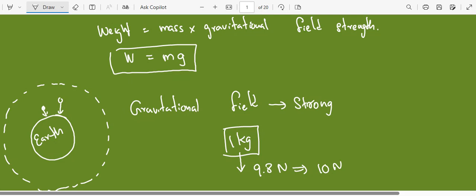If you take this 1 kilogram object to, let's say, the NASA space station, then that value will be much smaller, less than 10 newtons. I'm not sure exactly what the value is, but it will be something less. Now if you take this same 1 kilogram object to the moon surface, the force acting on this object will be roughly 1.6 newtons. This value is what we call the gravitational field strength. Understood?